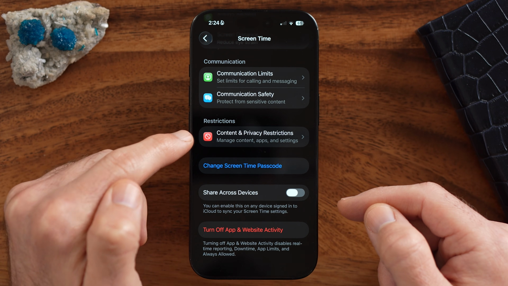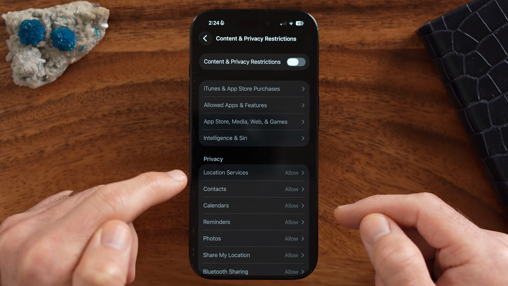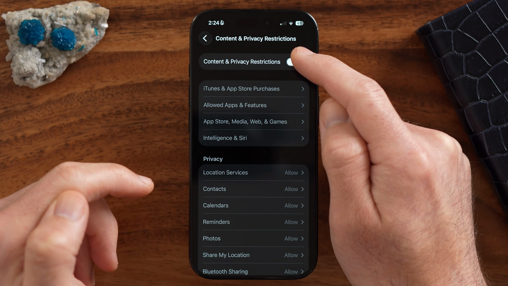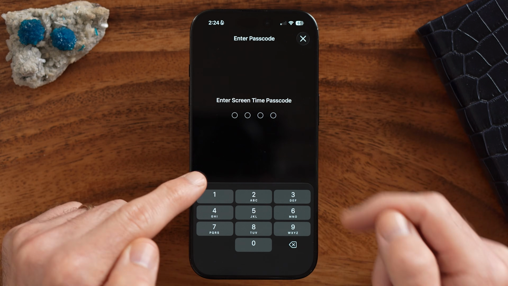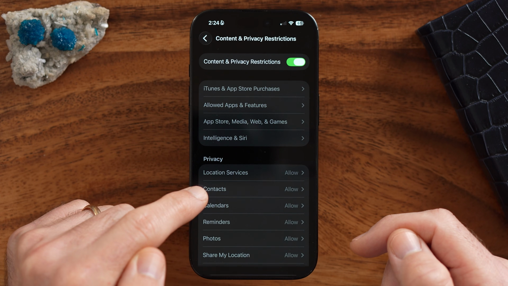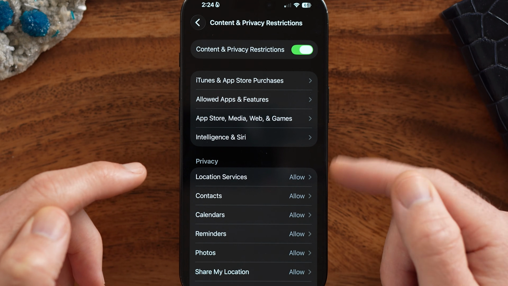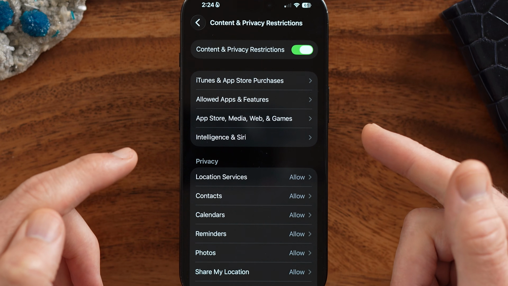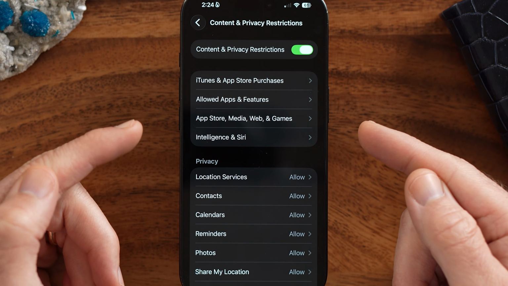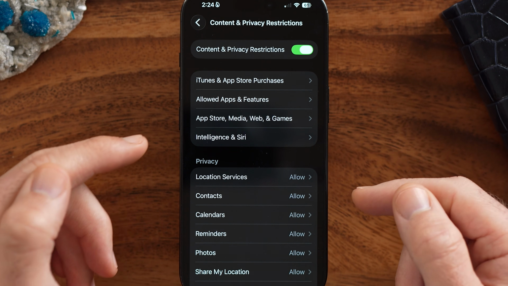After you've done that, let's tap on Content and Privacy Restrictions. And then from here, let's toggle it on. And again, enter in this Screen Time passcode. And now let's go through the process of blocking all of those porn or adult websites, but it also includes gambling websites, alcohol websites, stuff like that.